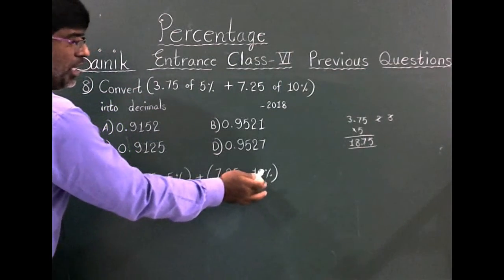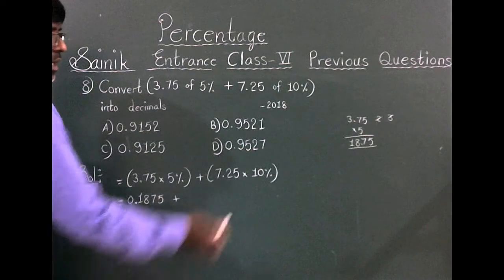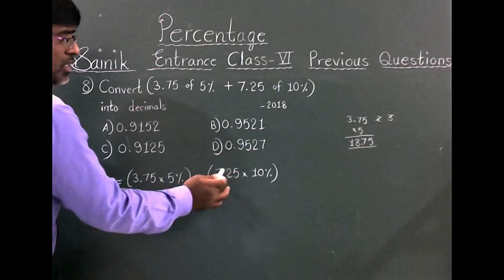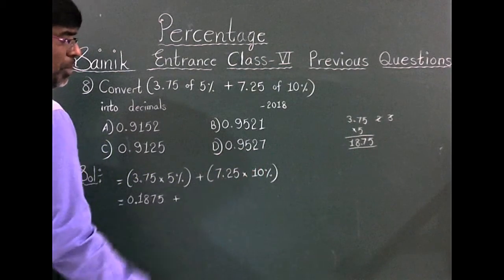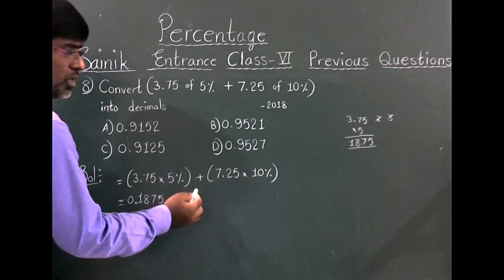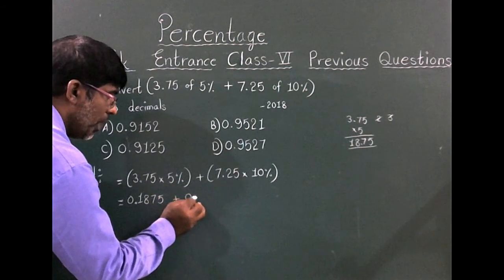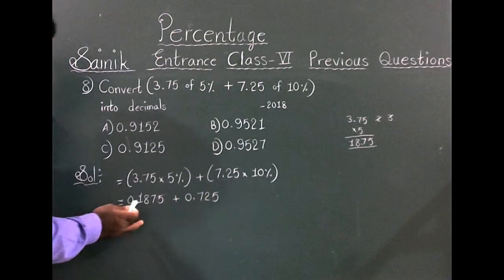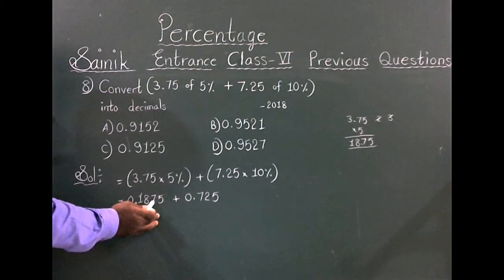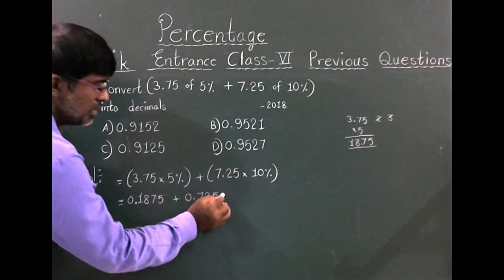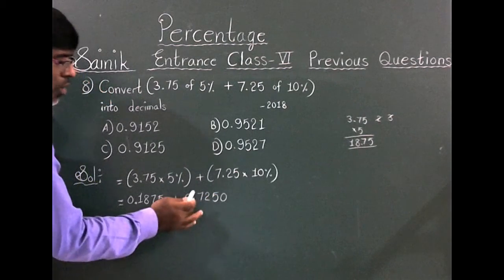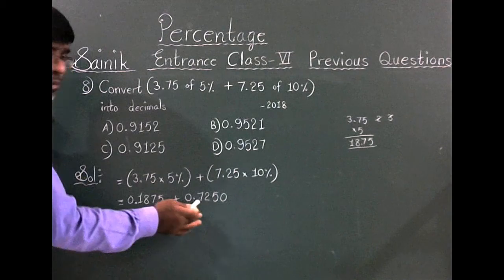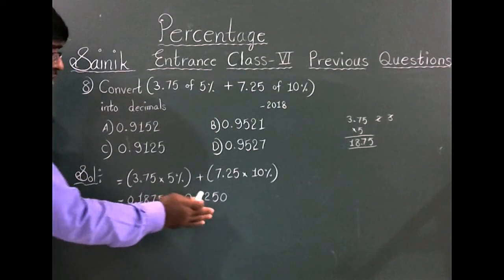7.25 into 10 by 100. 10 by 100 is nothing but 1 by 10. 7.25 into 1 by 10 is nothing but the decimal point moves to the left side, then 0.725. Here after the point 4 digits are there. Here after the point 3 digits. So put 0. Okay, 0.7250 is nothing but 0.725 only. There is no change in the value.